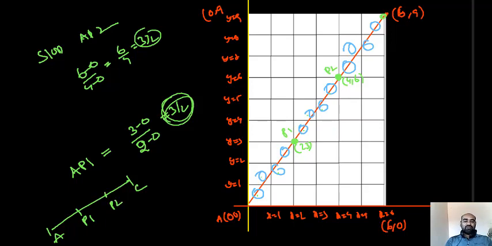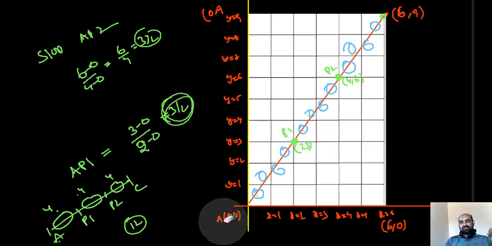This means that P1 and P2 are collinear points with AC, or I can say A, P1, P2, C are collinear, and the line AC passes through P2 (4, 6) and P3 (6, 9). In this area I got 4 squares. In this area, 4 squares. In this area, 4 squares. 4 plus 4 plus 4, totally 12 squares. Listen, students, in such a way you can logically solve the problem.